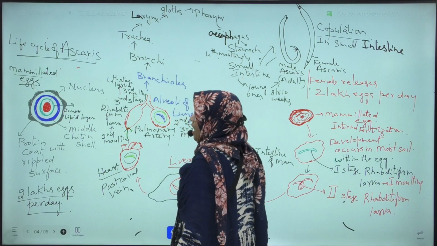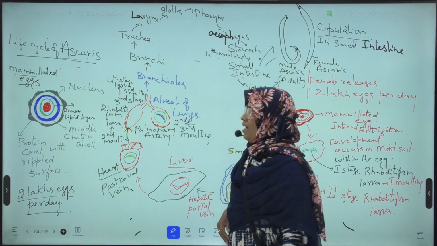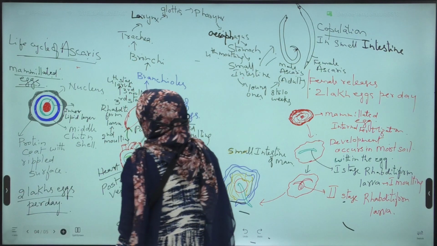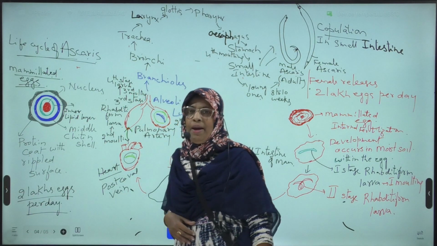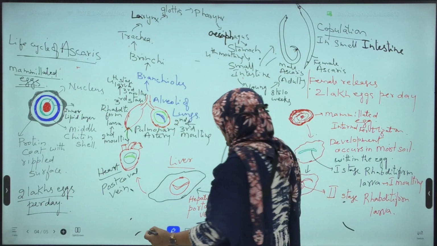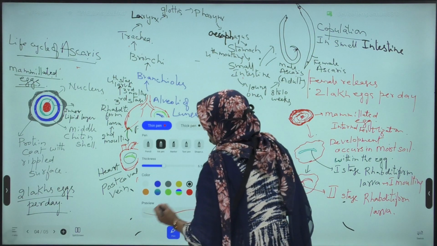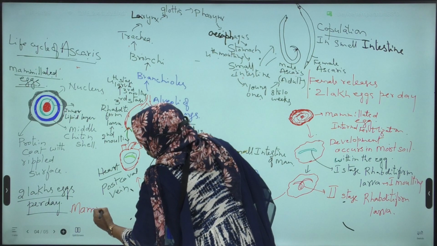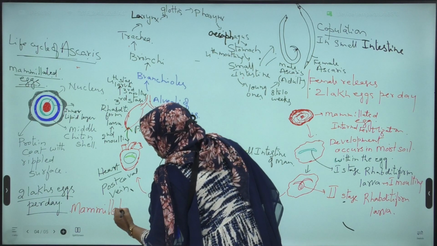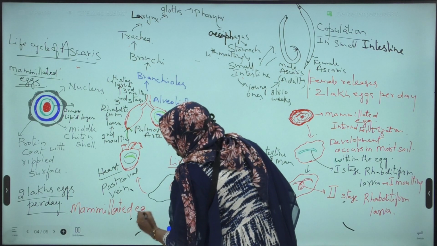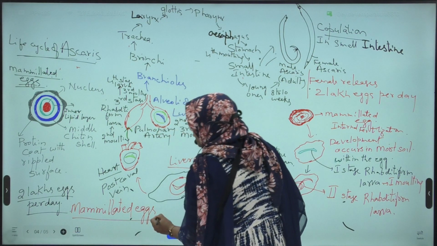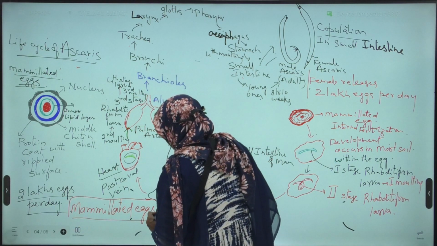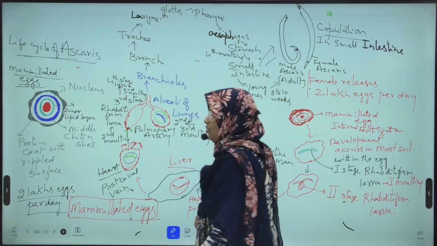The eggs of Ascaris are called mammillated eggs. This is very, very important for a 2 marks question. What are mammillated eggs? The eggs of Ascaris are called mammillated eggs. It is a very important 2 marks question.